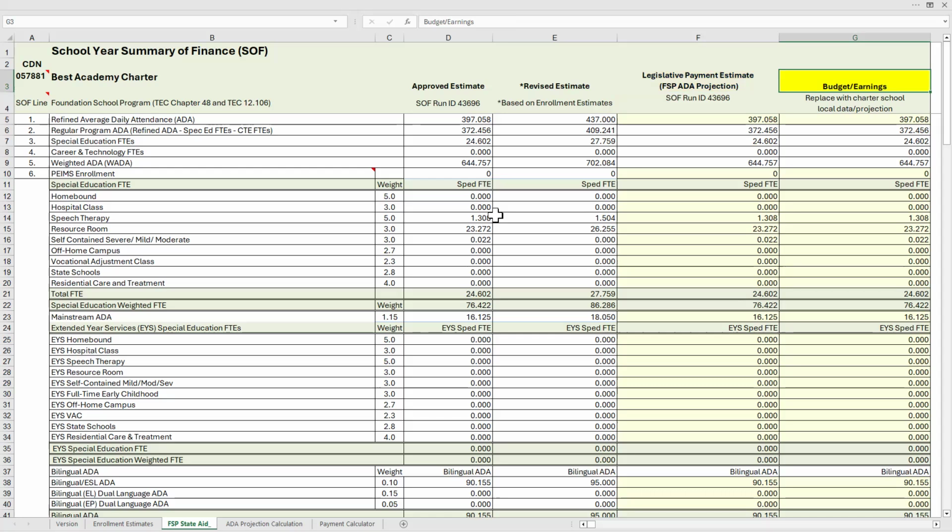Attendance in the budget earnings column is a duplicate of the attendance in the LPE column. The charter school may enter data into either of these columns to project state aid based on their best available information. Your charter school's budget should include the student counts and program participation that are expected to occur during the year.